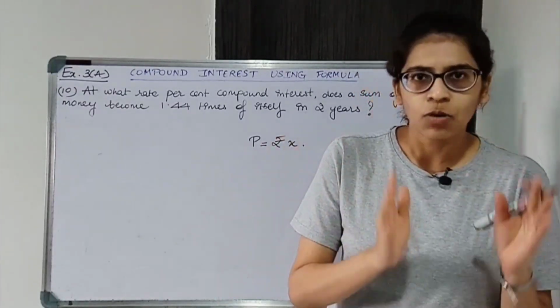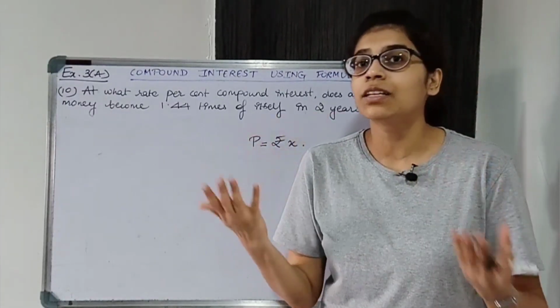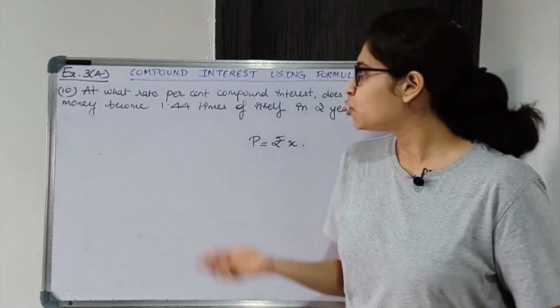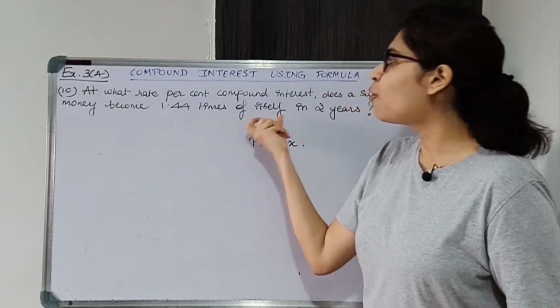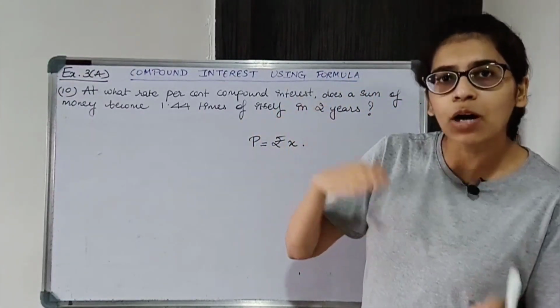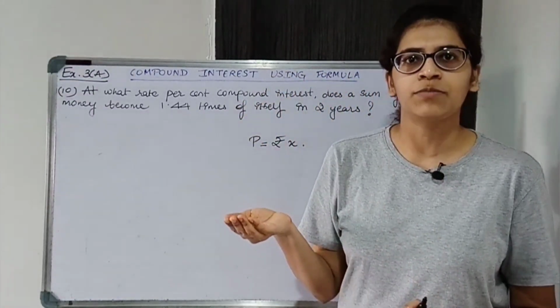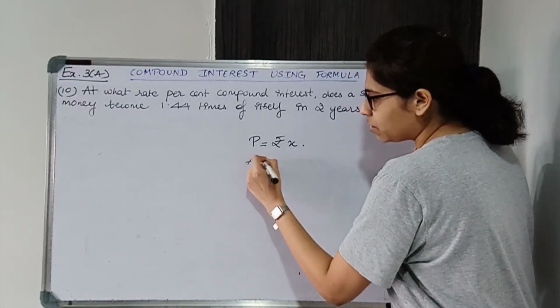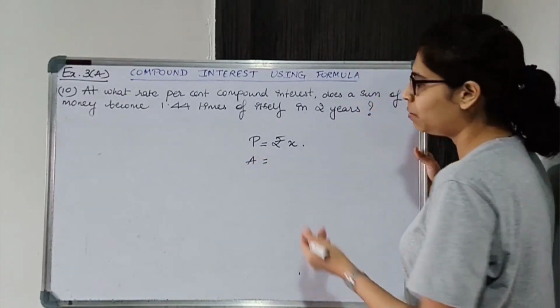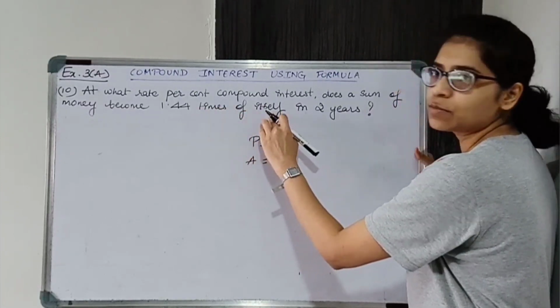So the original amount plus the interest will be nothing but amount. So this money becomes 1.44 times of itself, that is, the amount after 2 years will be 1.44 times of itself.